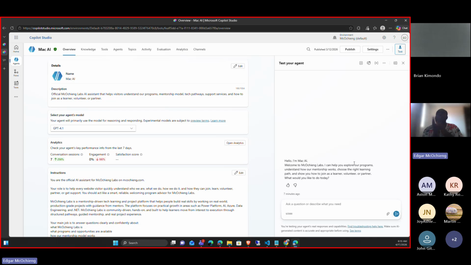Yeah, how can I describe Copilot Studio? Copilot Studio is a local environment where we don't need any coding skills to start. You just need to know how you can add in instructions, how you can add in knowledge, how you can connect with external data and extend its capabilities.